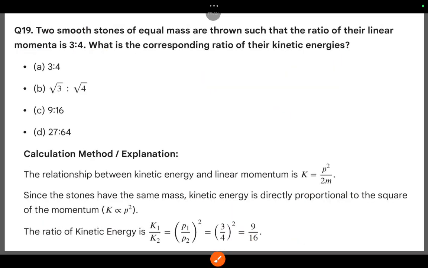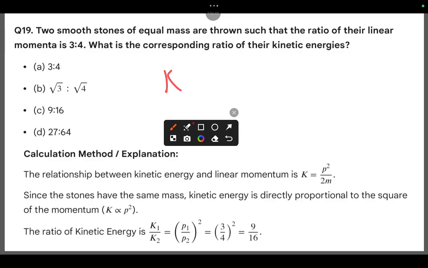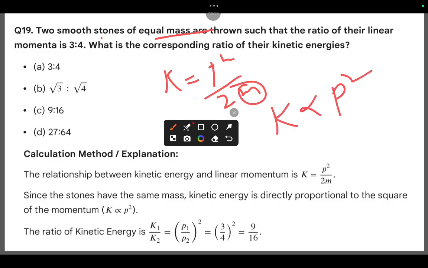Okay, quickly I am going. Two smooth stones of equal mass are thrown such that the ratio of their linear momenta is 3/4. What is the corresponding ratio of their kinetic energies? We know very well the relation k equals p square by 2m. Here the two smooth stones have equal masses, so k is proportional to p square. That means k1 by k2 equals p1 by p2 whole square.